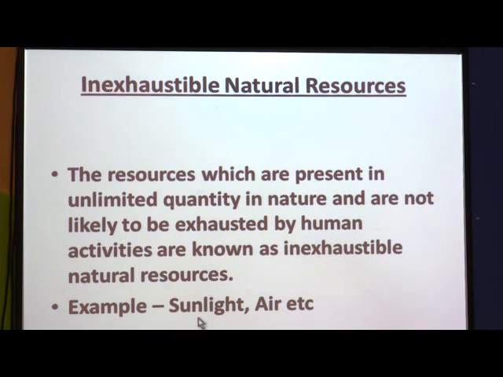For example, sunlight, air, etc. These are never ending sources of energy. You keep on using sunlight and air, they never come to an end. That's why they are called inexhaustible natural resources. Have you understood? Inexhaustible means even if we keep on using them again and again, they never get over. They are unlimited in nature.